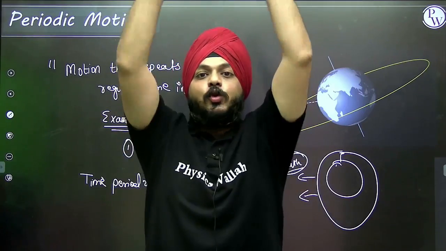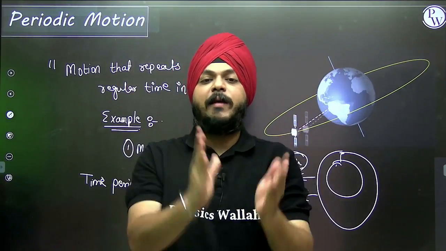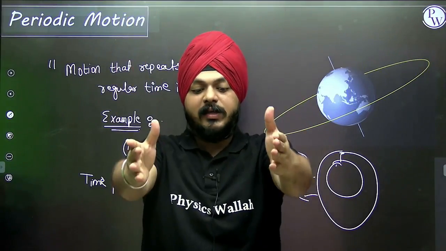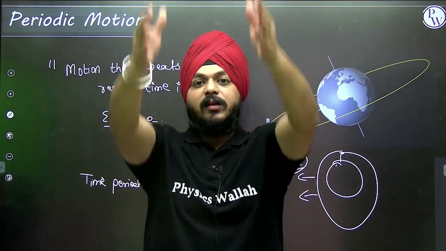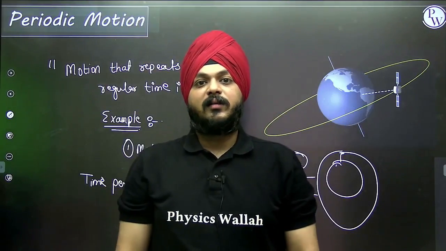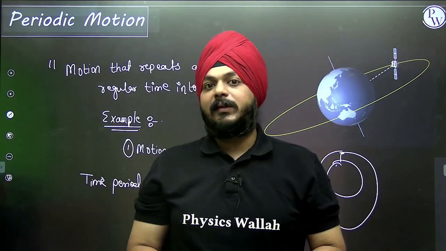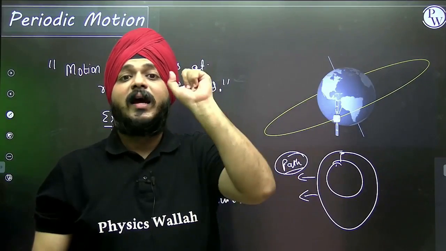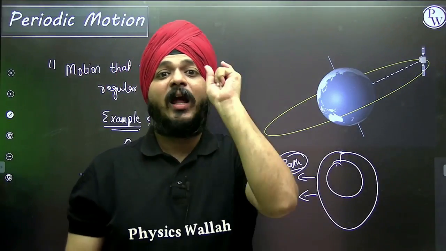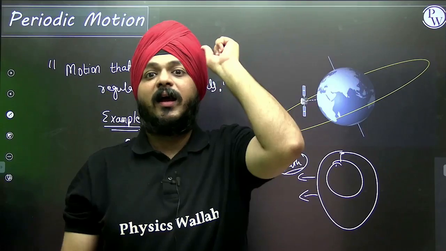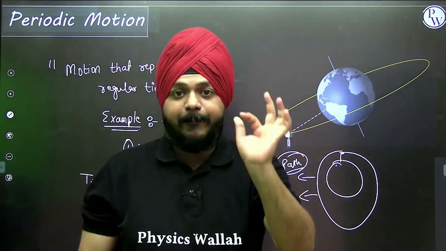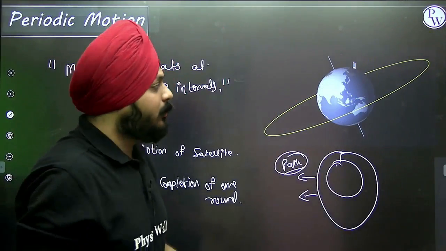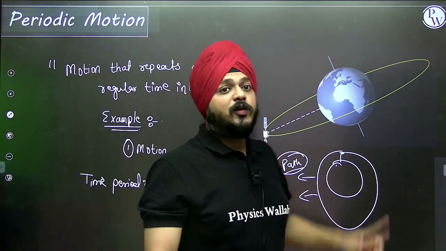Suppose 1 second, 2 seconds, 3 seconds, 4 seconds. The same path you are going to repeat in the next 4 seconds. In all of these examples the paths are different, but one thing is fixed: the time to complete one entire revolution, the time to complete the entire path. That is the periodic motion. So this is one example.